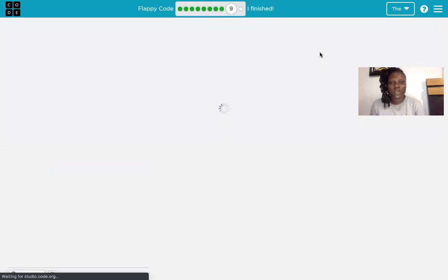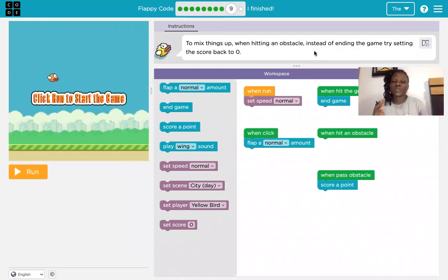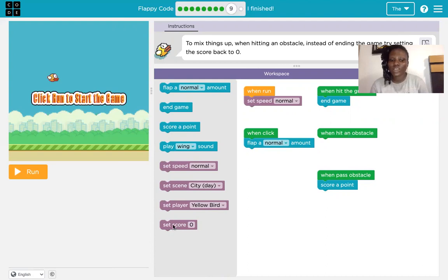Puzzle 9. So about finishing up our Flappy Bird game. It says to mix things up, when hitting an obstacle, instead of ending the game, try setting the score back to 0. So when you hit an obstacle, what should happen? Set the score to what? 0. Set the score to 0.